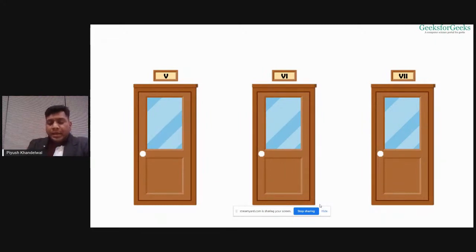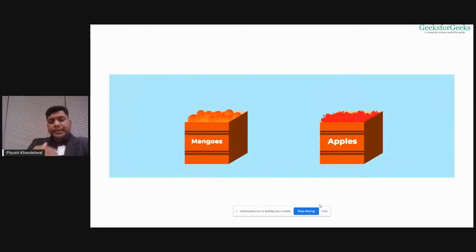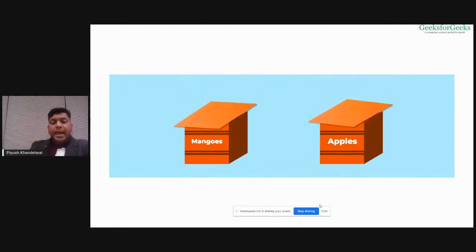In both cases. Now I take another example. See, here you can see two boxes. One is labeled mangoes and it has mangoes in it. And another has apple written on it and it has apples in it. Now, if I cover these two boxes, and I ask you to pick one apple for me, what will you do? You will simply go to the box on which apple is written, and then you will blindly pick out one fruit from it. And you are sure that because you are picking it from the box labeled apple, the fruit that comes out will be an apple only,